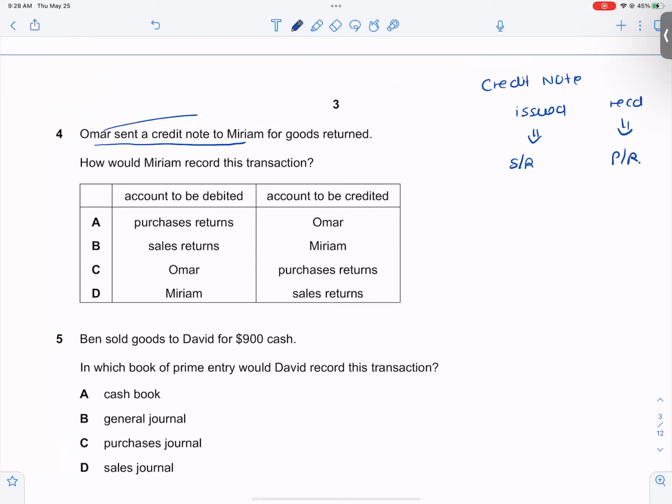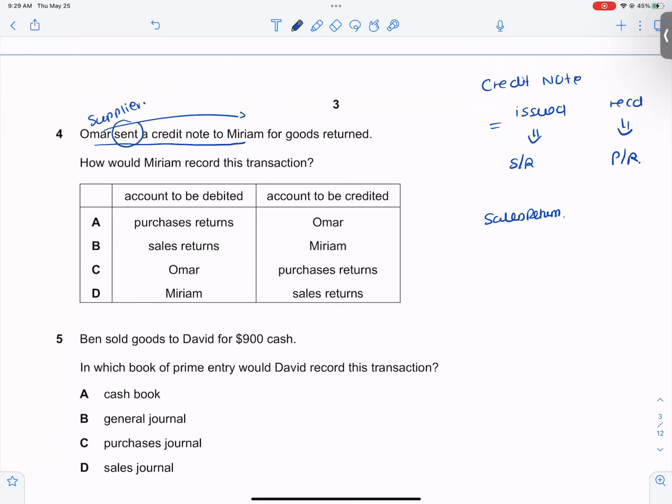If Umar has sent a credit note to Mariam, that means Umar is doing sales return. That means Umar is the supplier. Umar is getting sales return. Umar is the supplier and he will issue the credit note to Mariam.